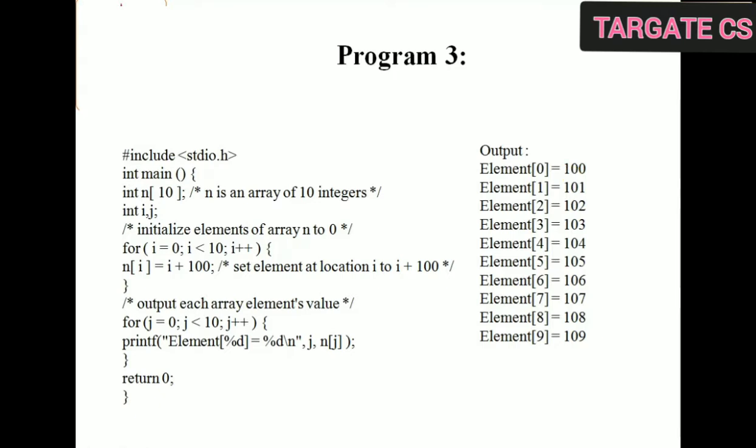The index is 0, so 0 plus 100 is 100. Next is element 1. The index is 1, so the element would be 101 because 100 plus 1 is 101. In the same way, element 2: the index is 2, so 100 plus 2 is 102, and so on up to element 9. Right?